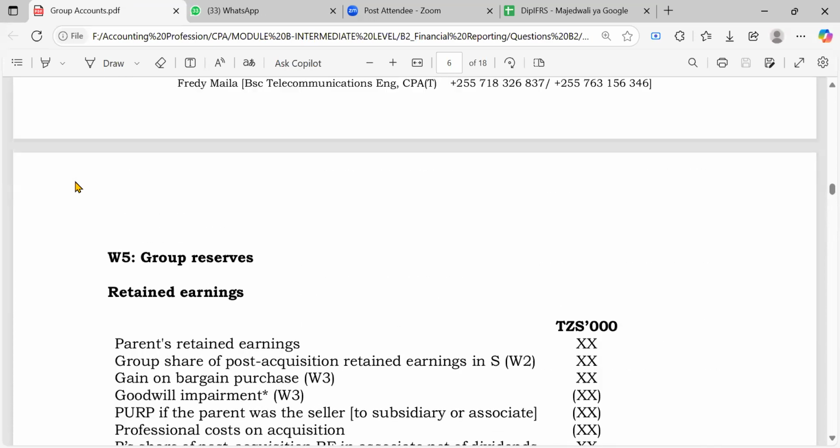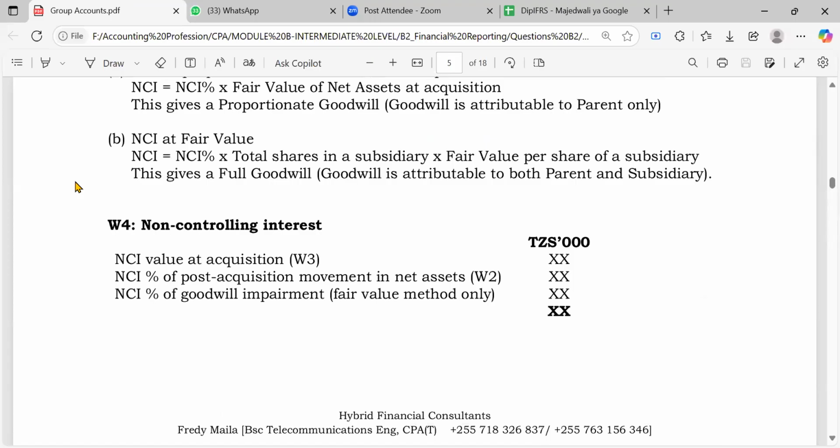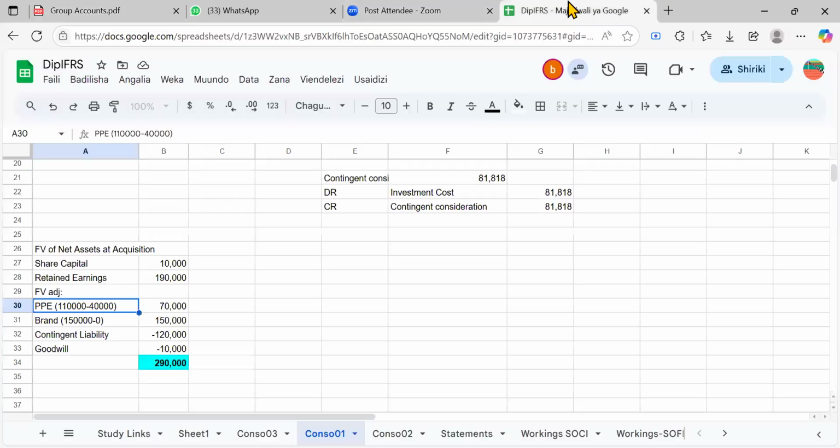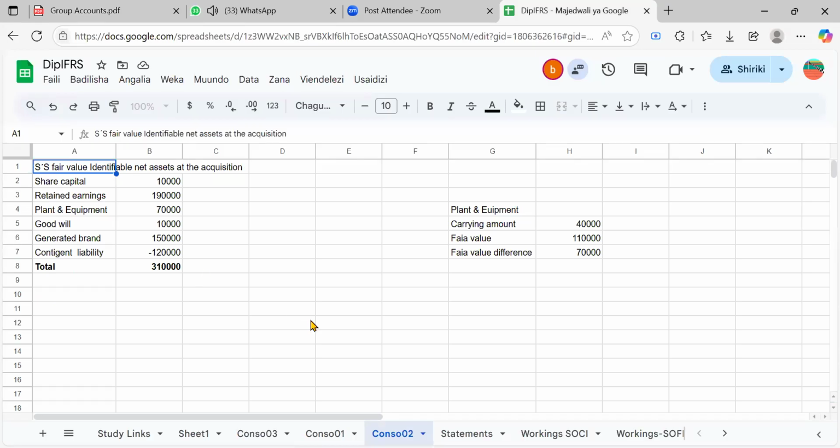I did question 2. If you go to consolidate, I added goodwill. Now I understand that the goodwill that we find has to be eliminated. It should have been 290.